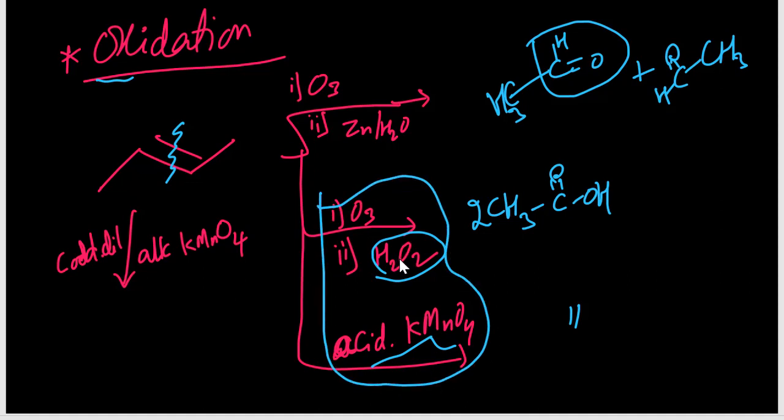Ozonolysis in the presence of peroxides or acidic medium KMnO4. These both reagents are giving the same type of products. Okay. Then here cold diluted alkaline KMnO4 means weak oxidizing agent. Actually KMnO4 is stronger, but in basic medium it is weak, in basic it is cold and also diluted, therefore just reacting. So it can make diols, it can make into diols. Okay, this is also known as Baeyer's reagent.